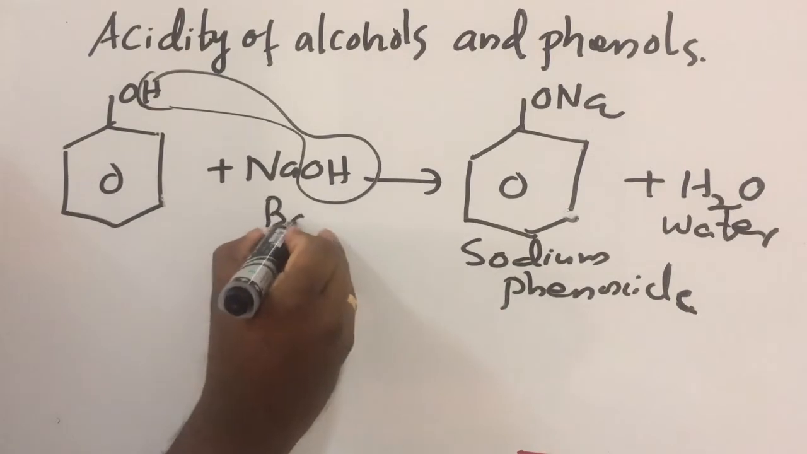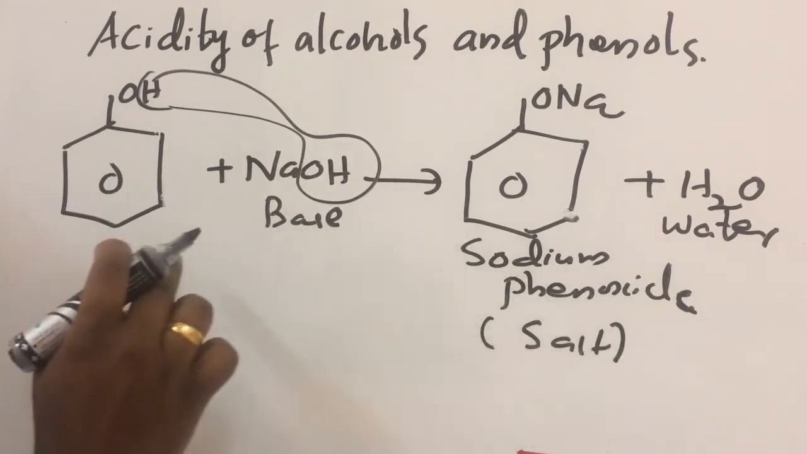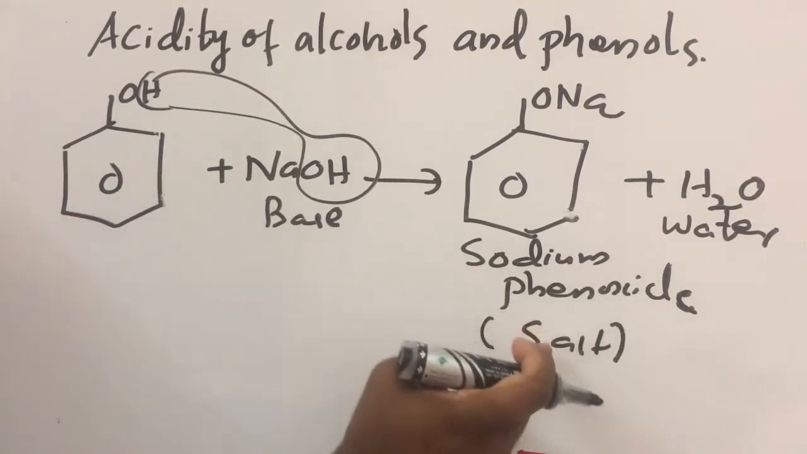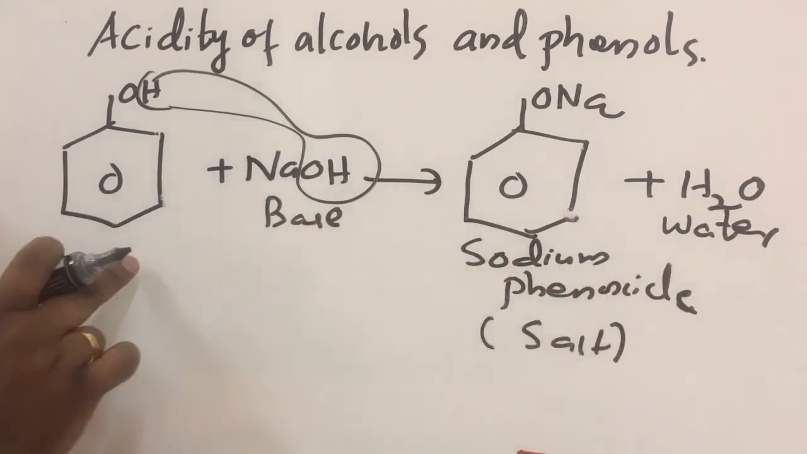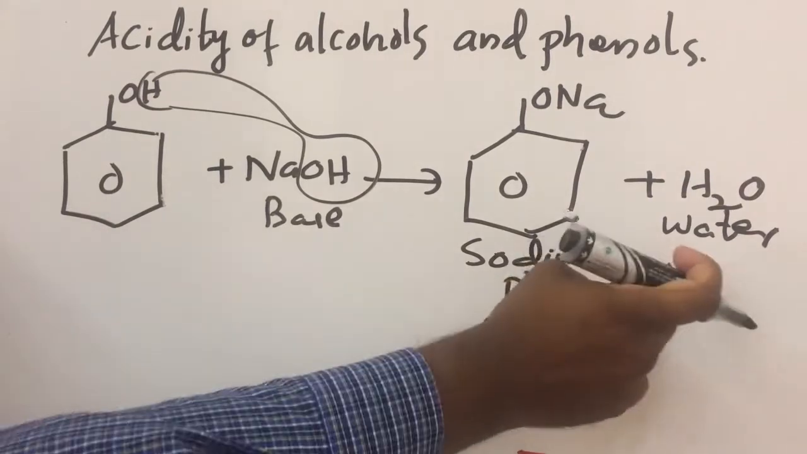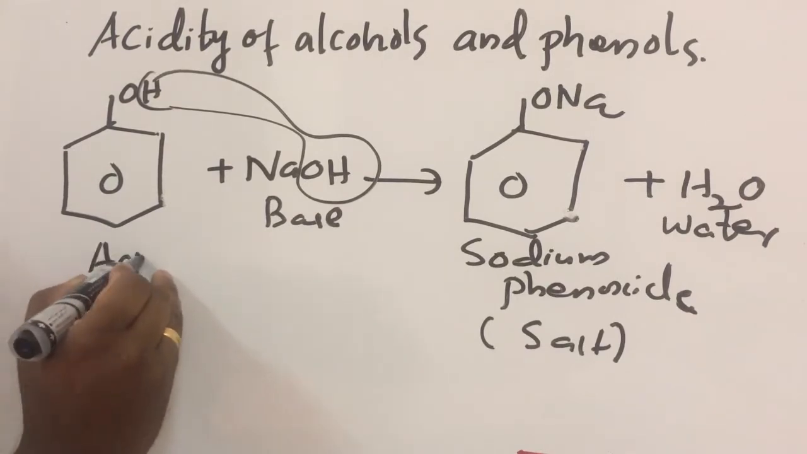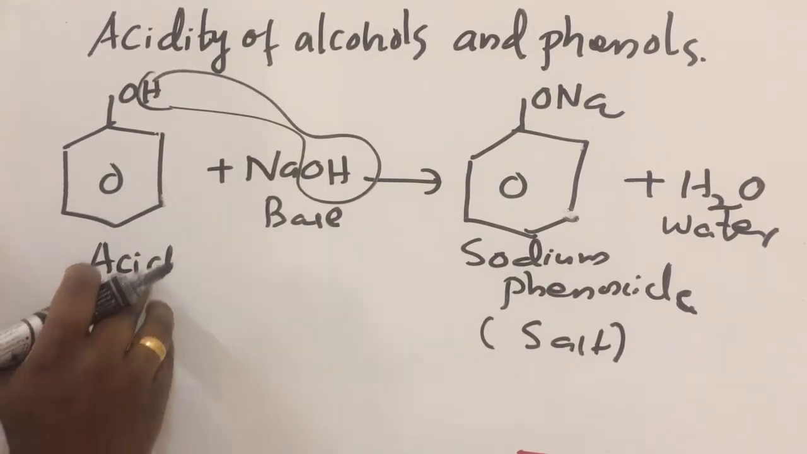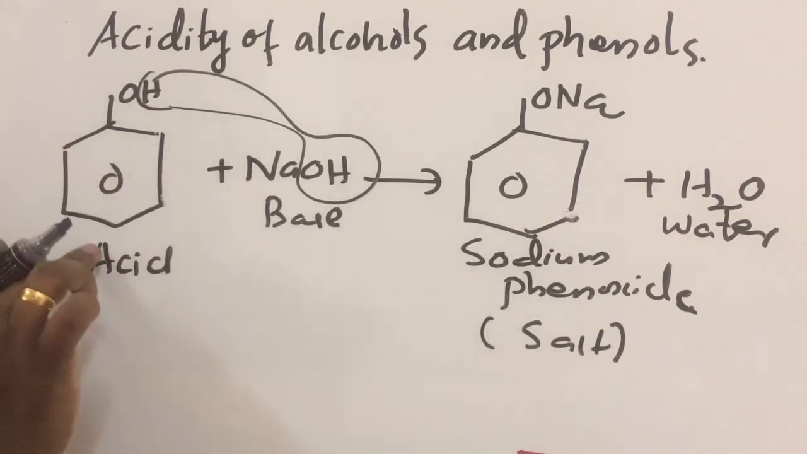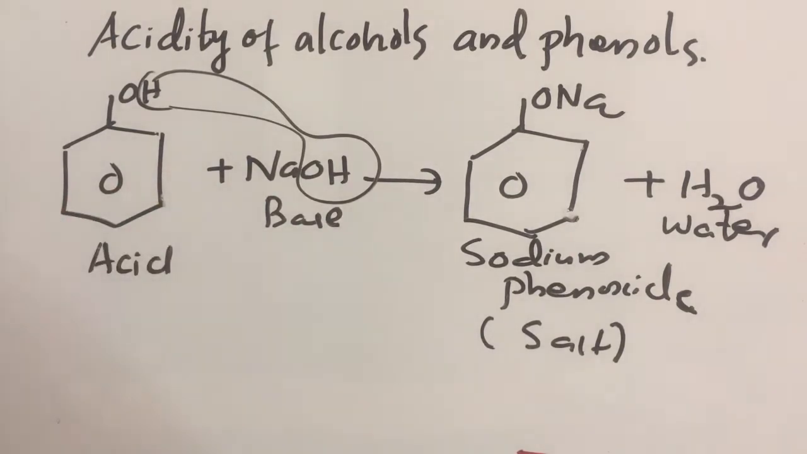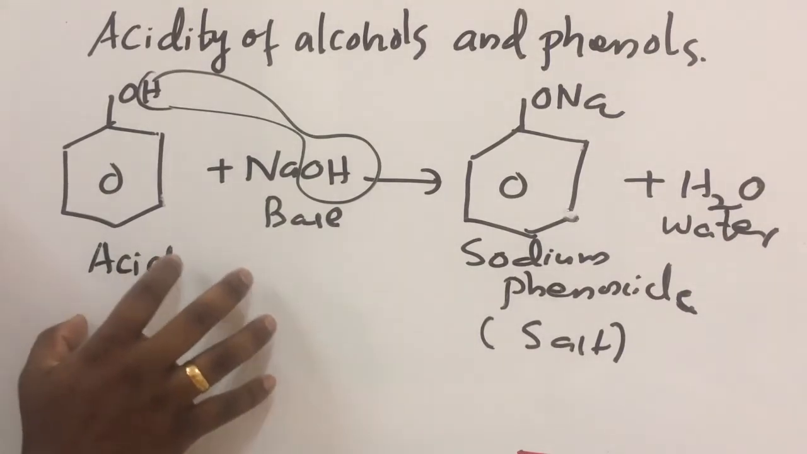What is NaOH? Base. Sodium phenoxide is a salt. So phenol plus base forms salt and water. So it's just like a neutralization reaction. What about the nature of phenol? For getting these two products, what should be the nature of phenol? Phenol should be an acid. Normally acid combines with base to form salt and water. So NaOH is base, then phenol is acid. Clear? So this reaction suggests that phenol is acidic in nature.